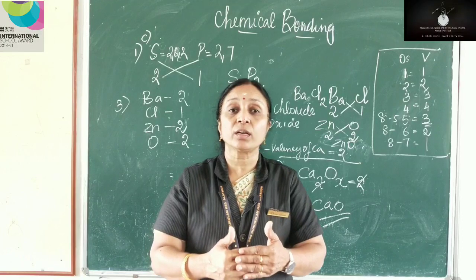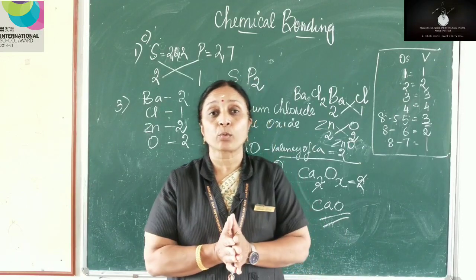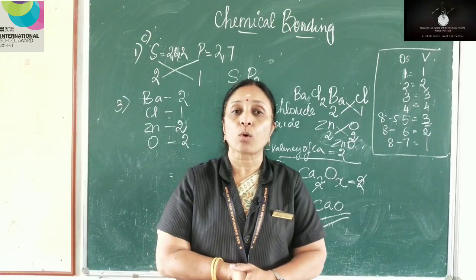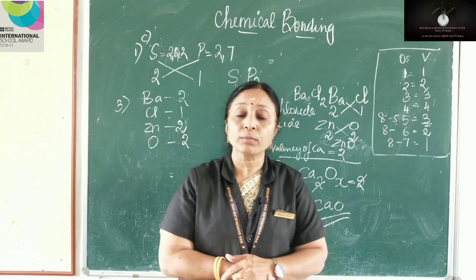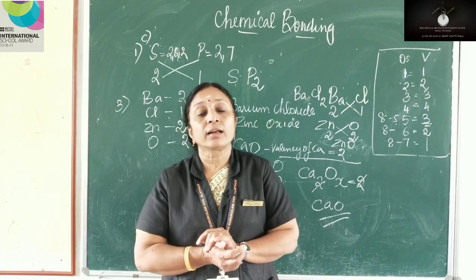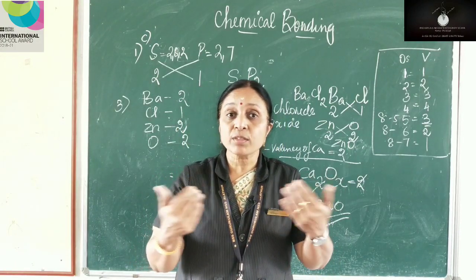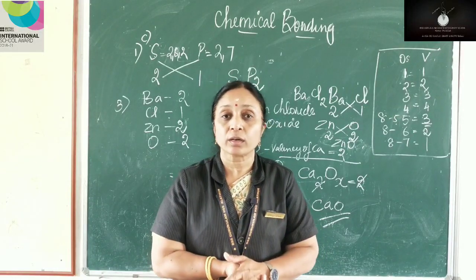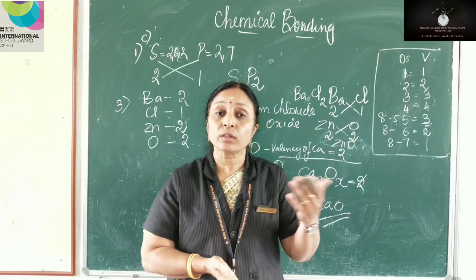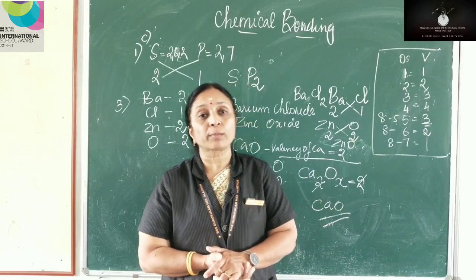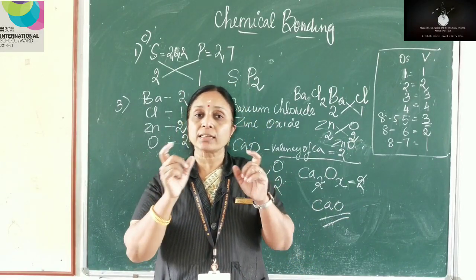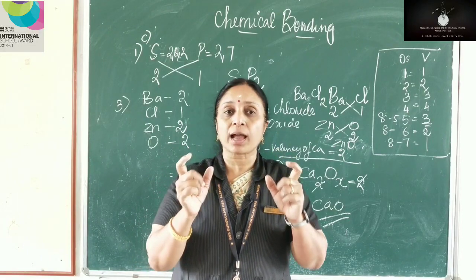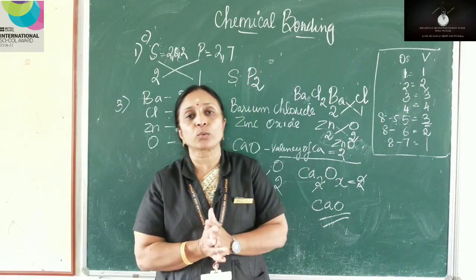Next, we studied what are covalent compounds, or how are covalent compounds formed. How are they formed? Yes, when the atoms are ready to share electrons between themselves, they form covalent compounds. Like we saw the examples of diatomic molecules where similar atoms combine. 2 similar atoms combine to form molecules.